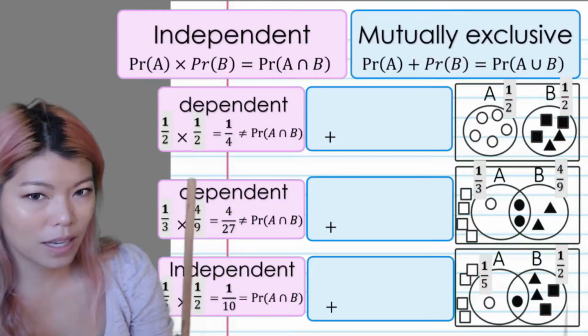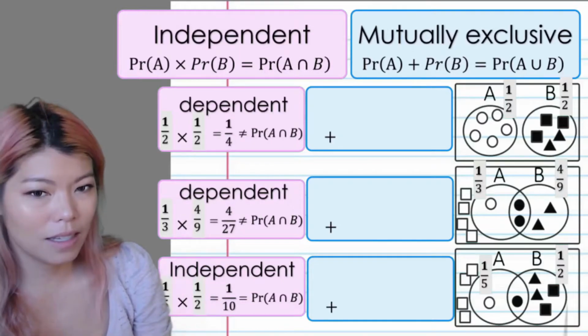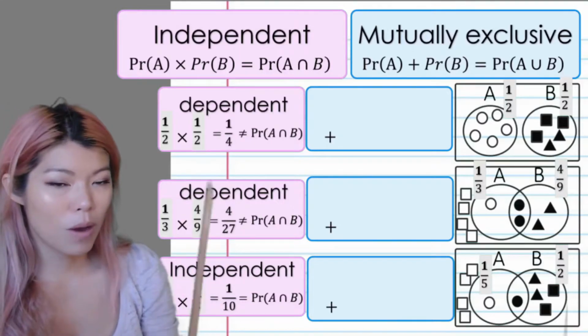So when it fails, it's not independent, so it's dependent. When it passes, it is independent. It's a bit tricky, so you might want to watch that bit again.